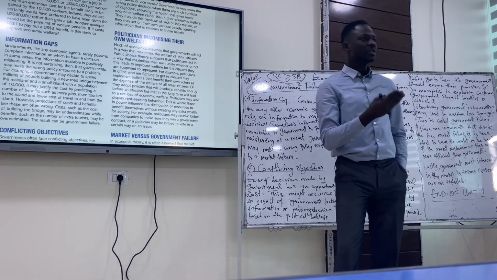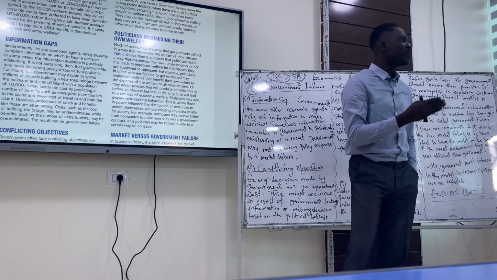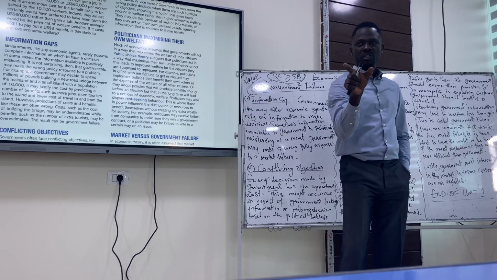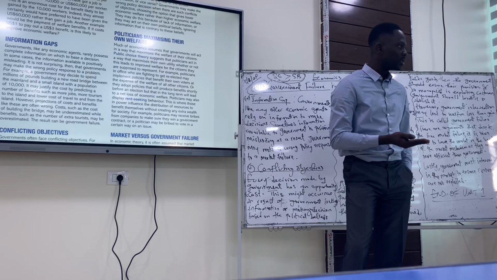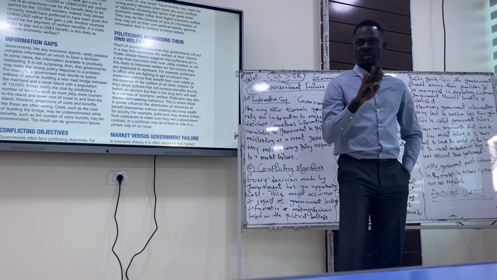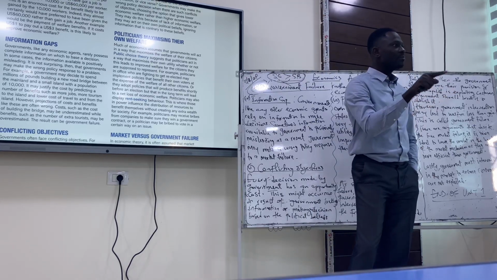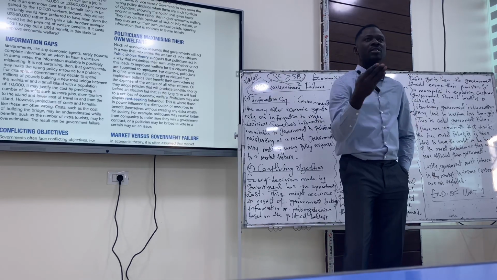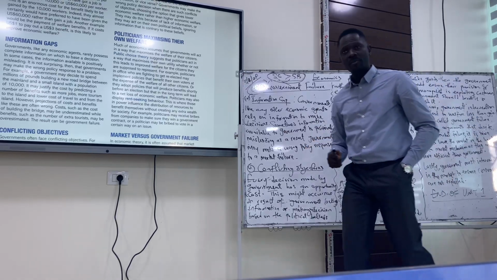So if government decision is being based on inadequate information, government would have made a mistake too. Do you get the point I'm making here? There's information gap, there's information failure, which could be inadequate information or lack of information. So inadequate information or lack of information are both information gap. So government might have made a mistake because the information it has in hand, it uses it, but the information is not enough. That is information gap. Do we understand information gap here?